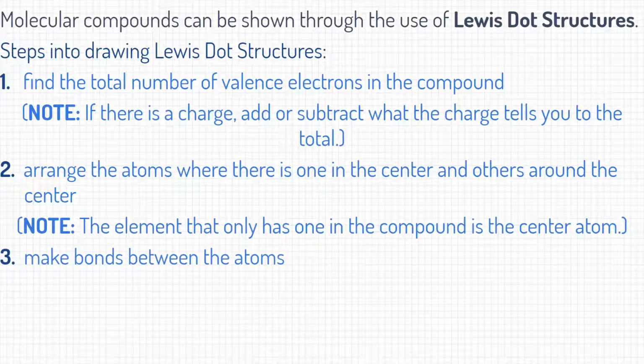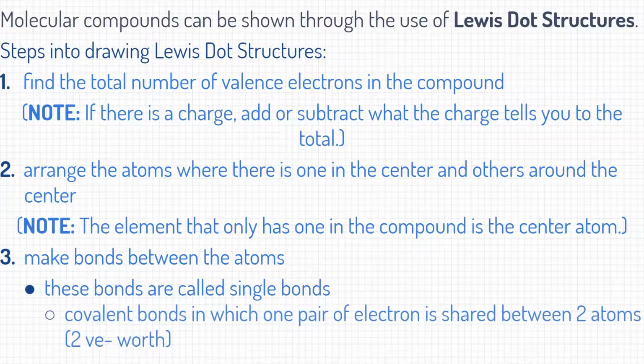Step three is you're going to make the bonds between atoms. They're pretty much just lines connecting the center atom to the outer atoms. Now these bonds are called single bonds, and they're covalent bonds in which one pair of electrons is shared between two atoms. So each bond is two valence electrons worth. When you see one bond, it's two valence electrons.